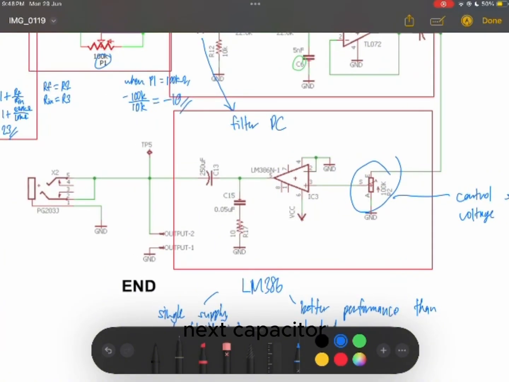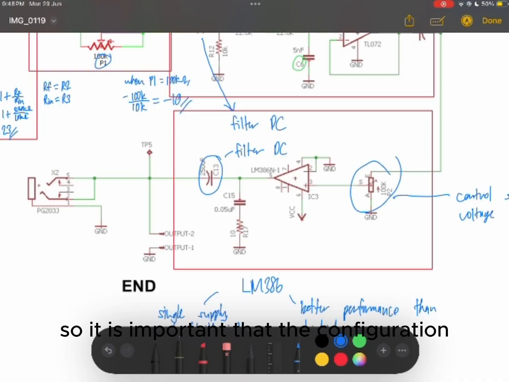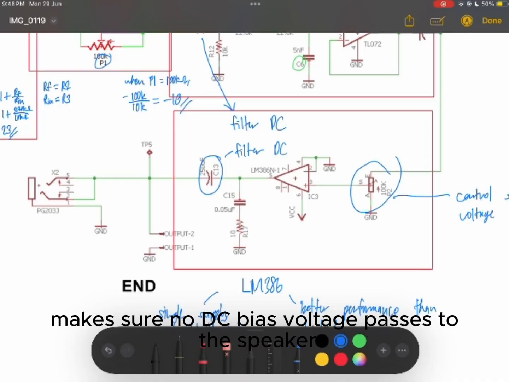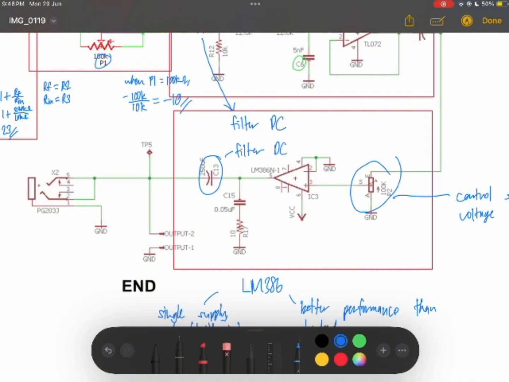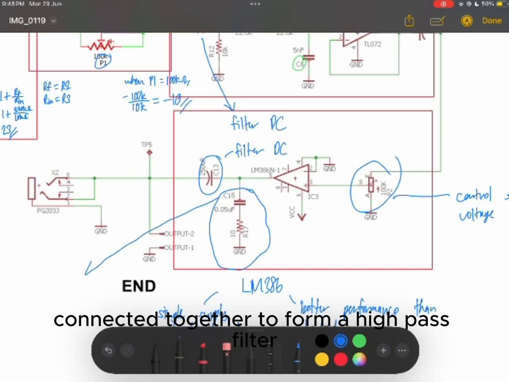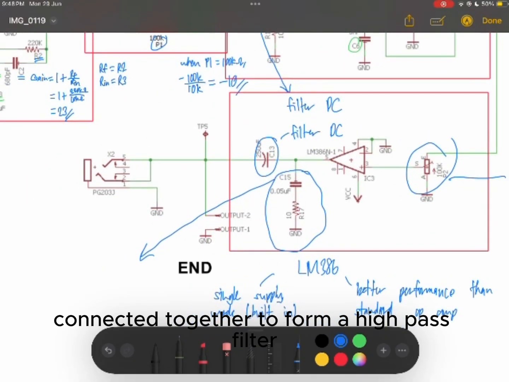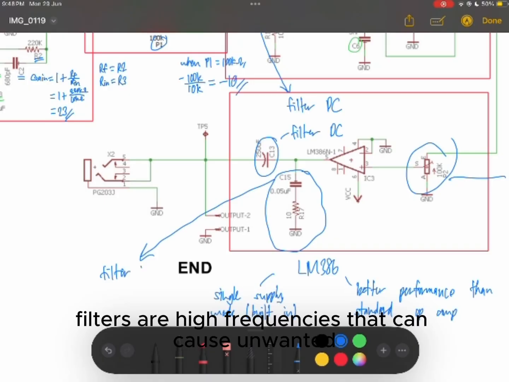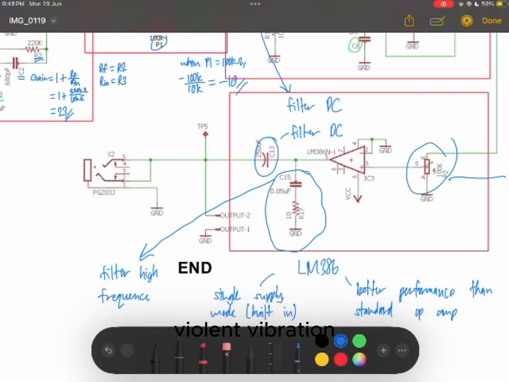Next, capacitor C13 acts as an AC coupling capacitor that filters out any DC bias voltage. This is crucial in an audio amplifier as DC bias voltage can cause physical damage to speakers. So it is important that the configuration makes sure no DC bias voltage passes to the speaker. Finally, we have C15 and R17 connected together to form a high-pass filter. C15 filters out frequencies that can cause unwanted violent vibration.